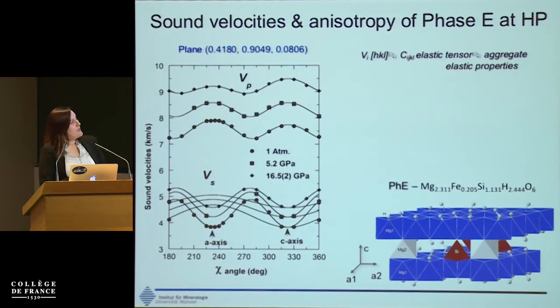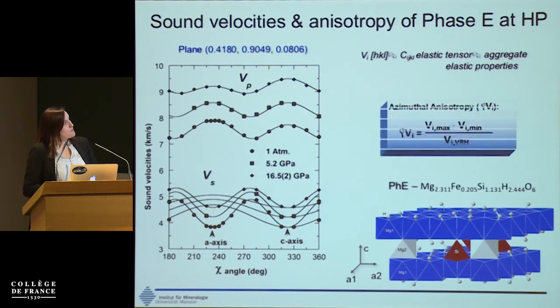Just briefly, we measure the velocities along different crystallographic orientations, and this gives us information on the anisotropy. Particularly these hydrous phases, most of them are layered structures, and therefore they are a potential source of anisotropy in subducting slabs. This is the structure of phase E. We can use this data to invert for the full elastic tensor and aggregate properties at high pressures and sometimes at high temperatures.